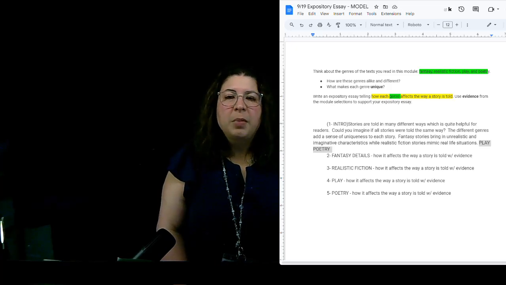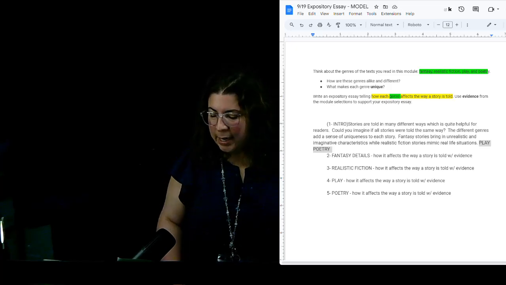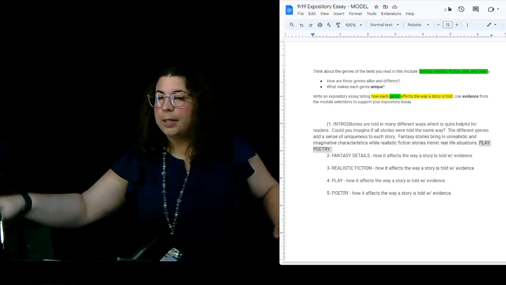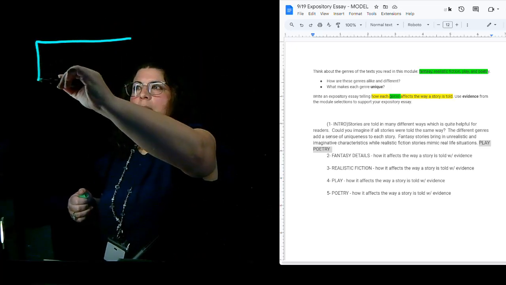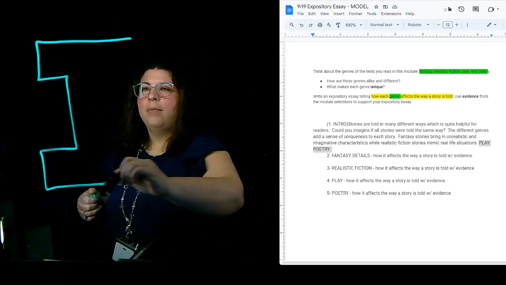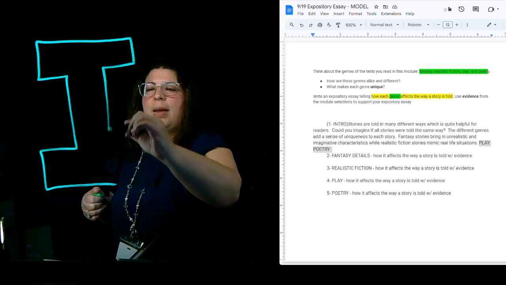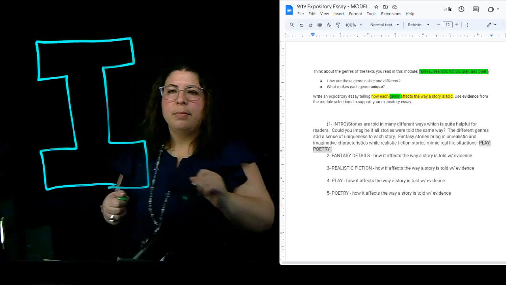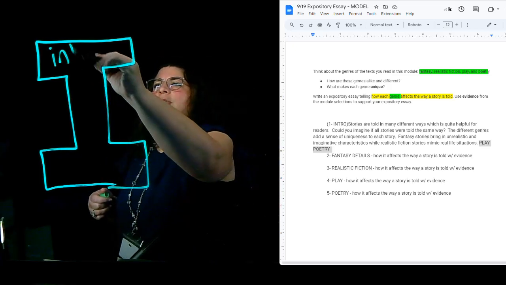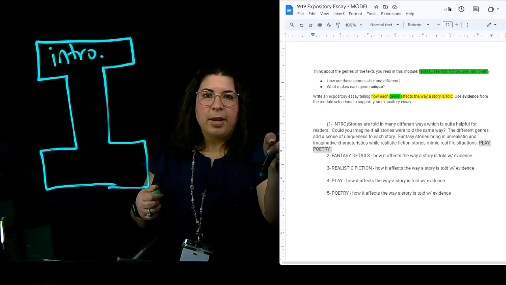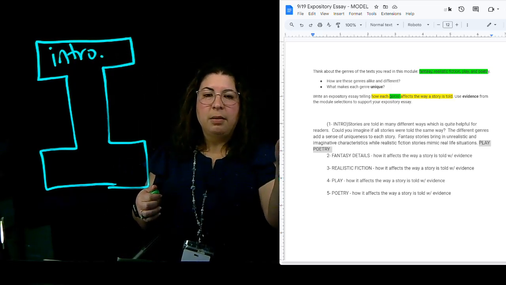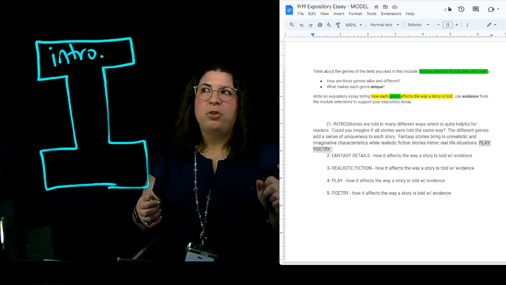All right. Now, as you work on this, I want you to keep in mind that this is an informational text. So if we think about the letter I, we need to start with our introduction, which is what we just looked at right here. The example that I just started typing up, that first paragraph, is my introduction.